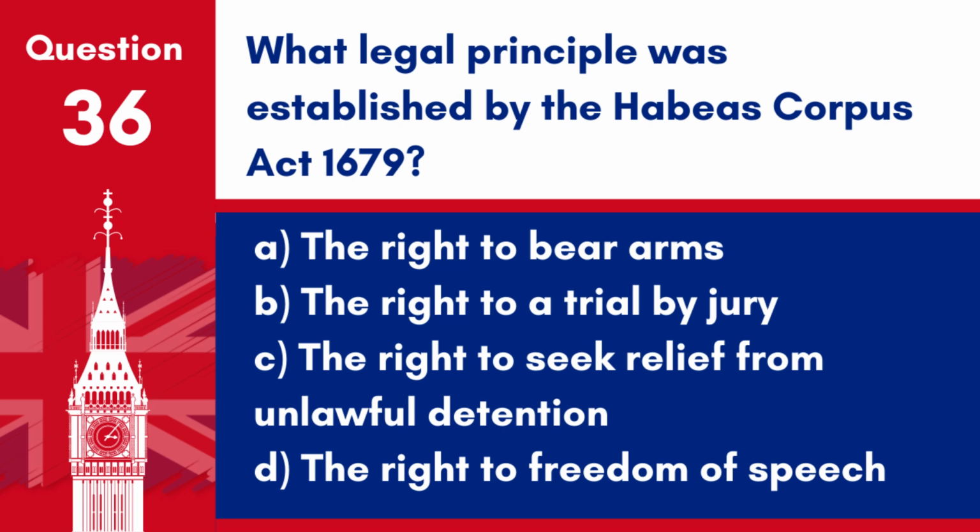Question 36. What legal principle was established by the Habeas Corpus Act 1679? A. The right to bear arms. B. The right to a trial by jury. C. The right to seek relief from unlawful detention. D. The right to freedom of speech.